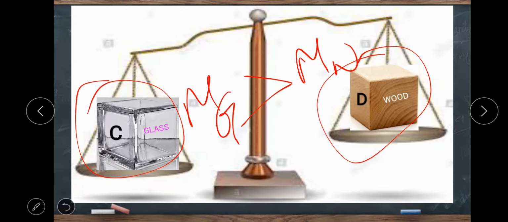Thus, this proves that equal volumes of different substances: iron, aluminium, glass, wood have different masses.